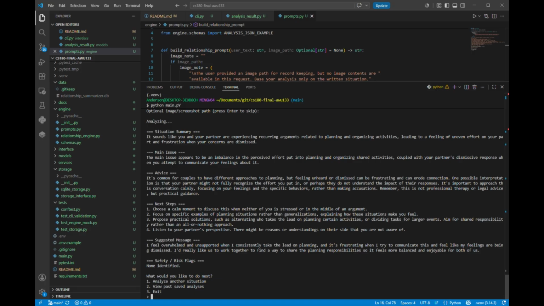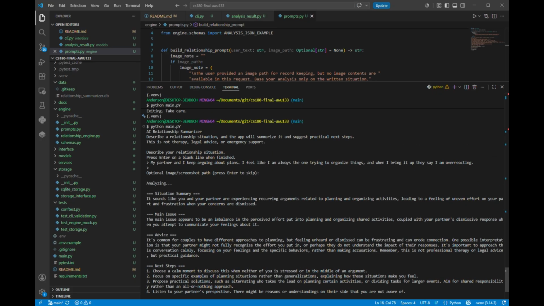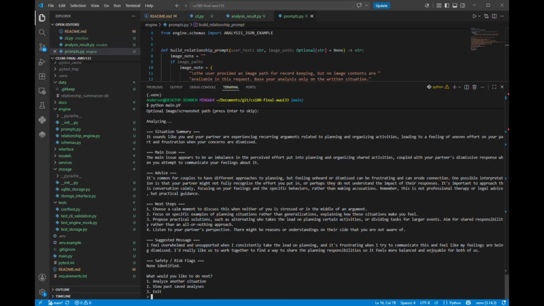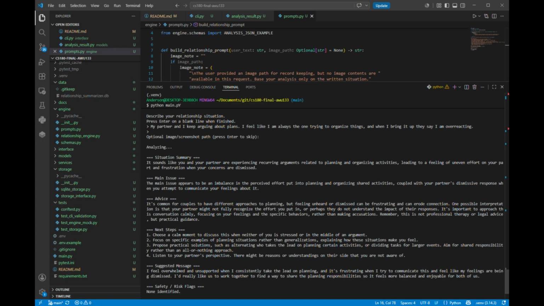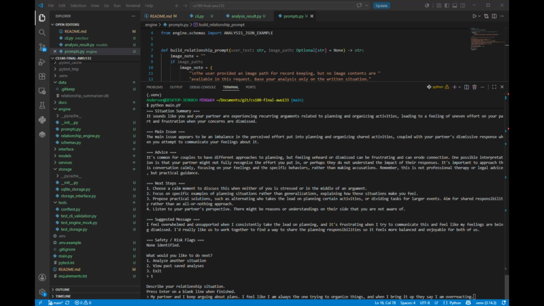So right now we're going to do an example where our partner gets back, we followed the advice, and now we're having a new problem. So we're going to do one, analyze another situation, and of course it's going to be based on the original situation. The original prompt was, my partner and I keep arguing about plans, and I'm going to paste it here, and then add a pre-written addition.